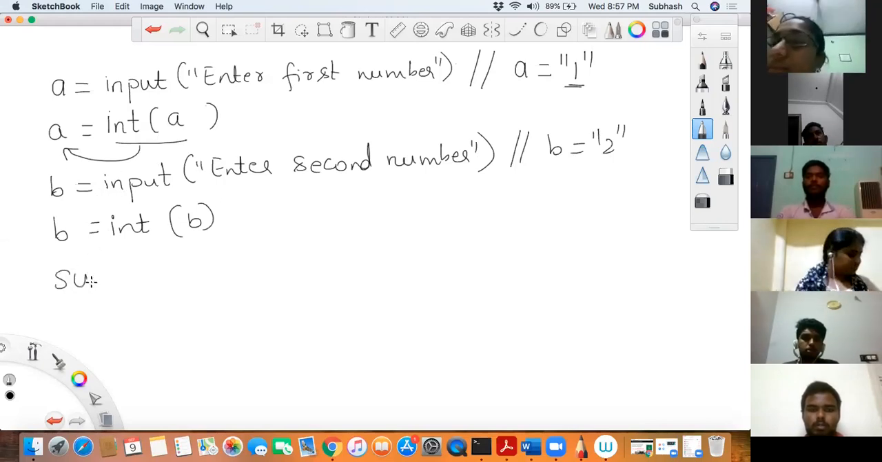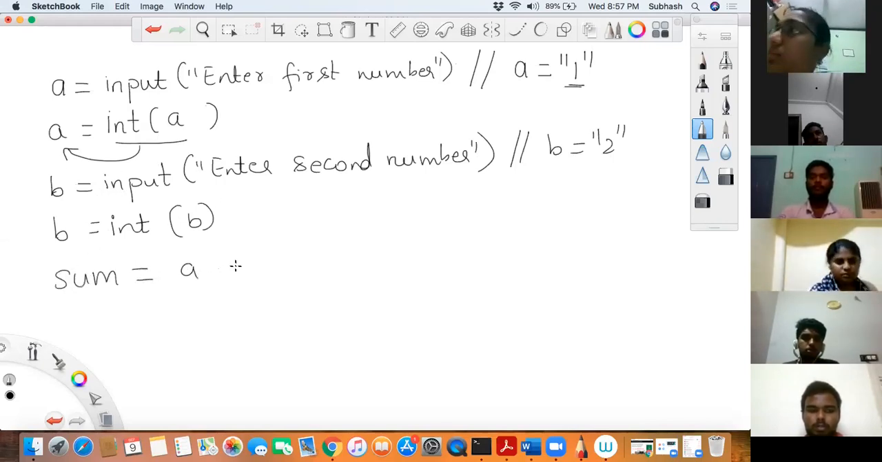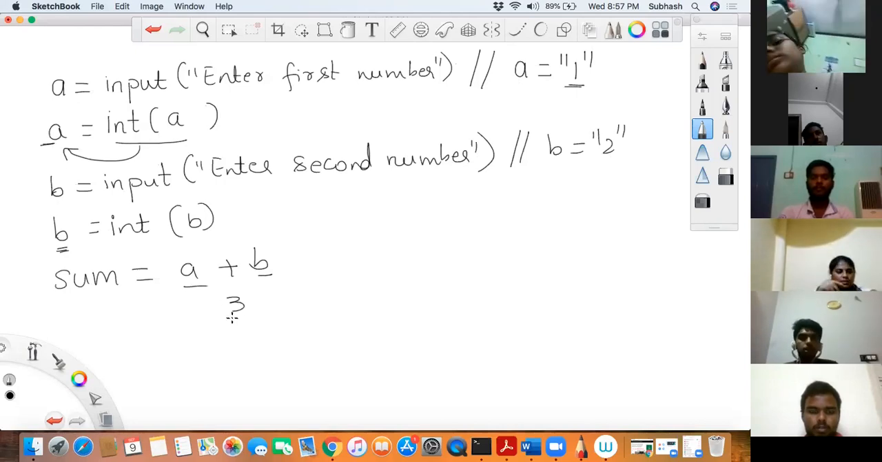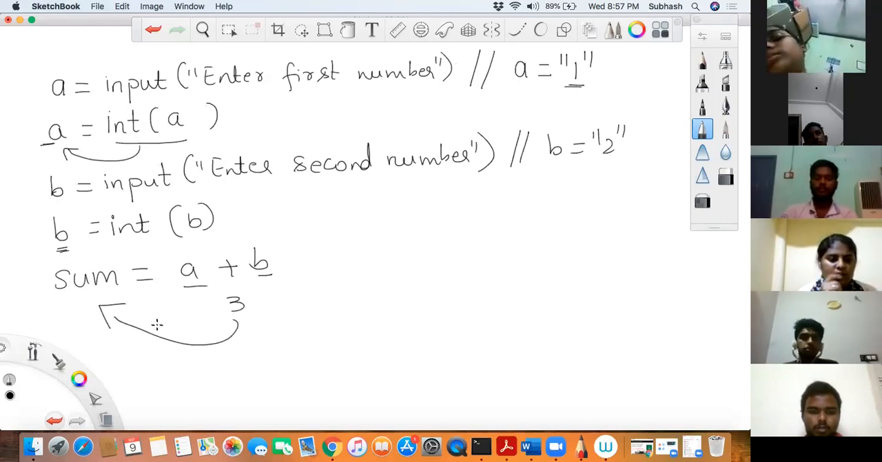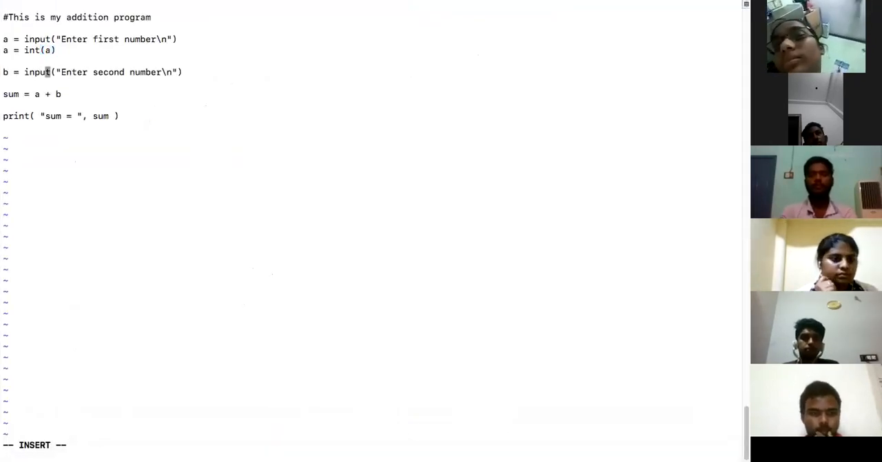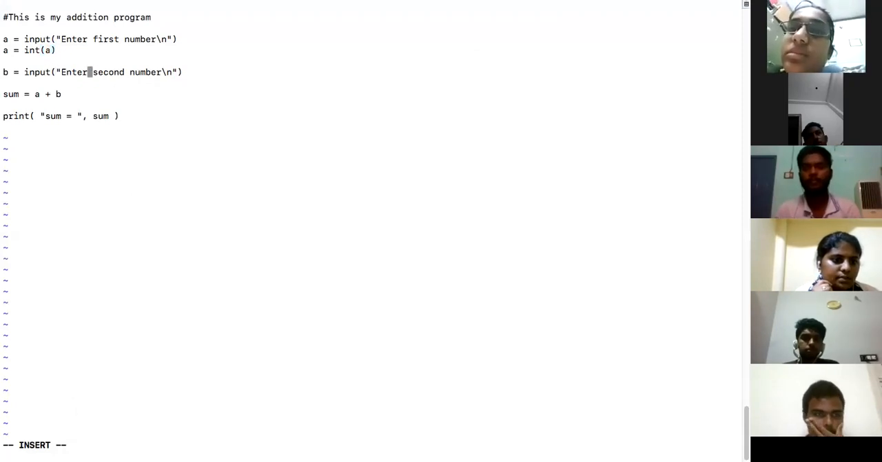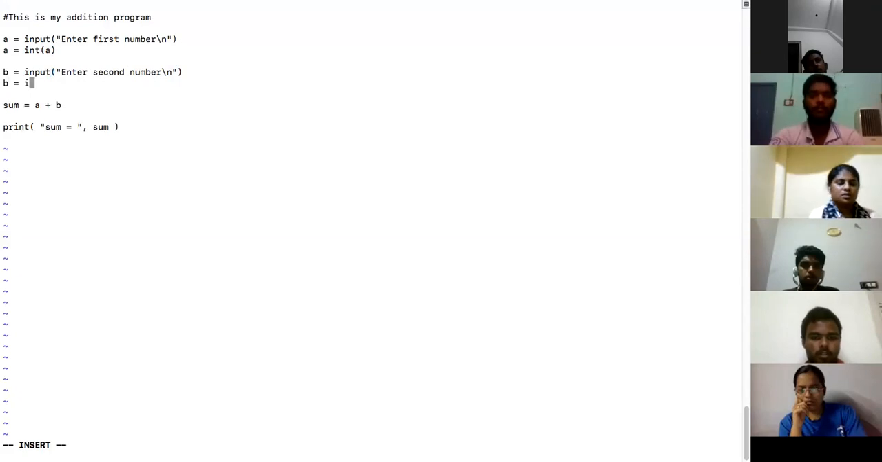Now what will I do? I will say sum is equal to A plus B, because A is now containing an integer, and B is now containing an integer. Adding these two will result in 3, that will go and sit in sum. Shall we see the output of this? Okay, A is int of A, then I've taken the second value, that is also a string, B is equal to int of B, and I'm adding these two.